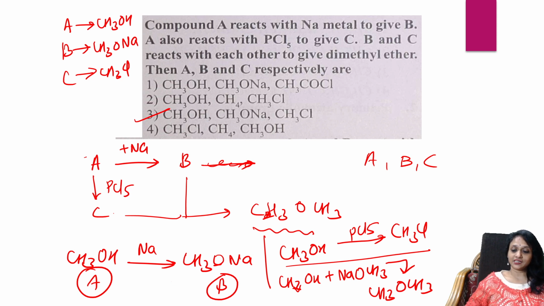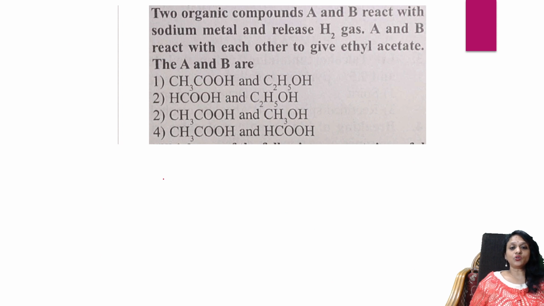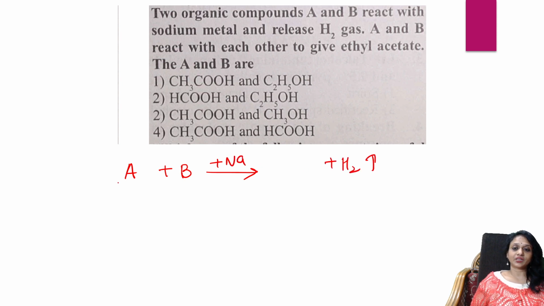Easy. Done. Next option. Two organic compounds A and B react with sodium metal to release hydrogen gas. A and B react with each other to give ethyl acetate. Oh, nice. What did they say? A and B react with sodium metal and they are going to release hydrogen gas.